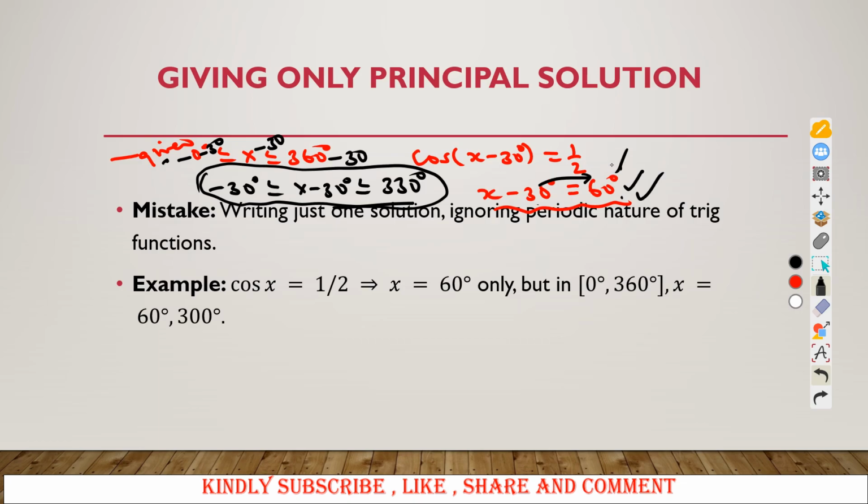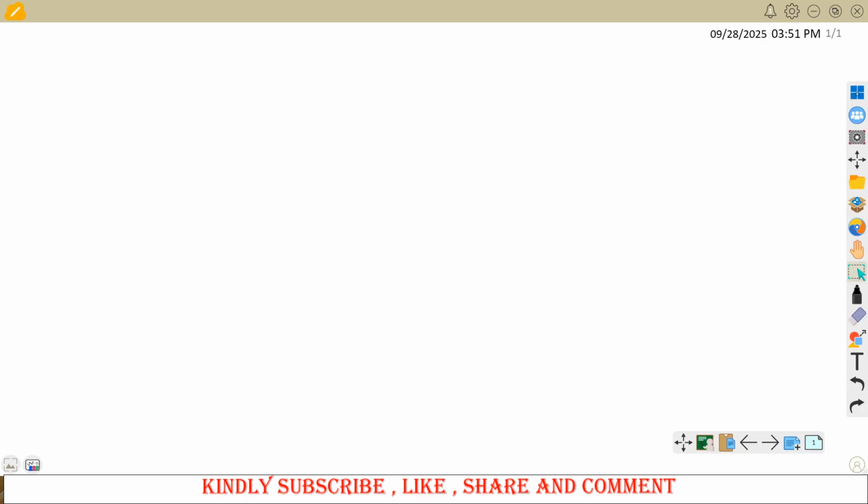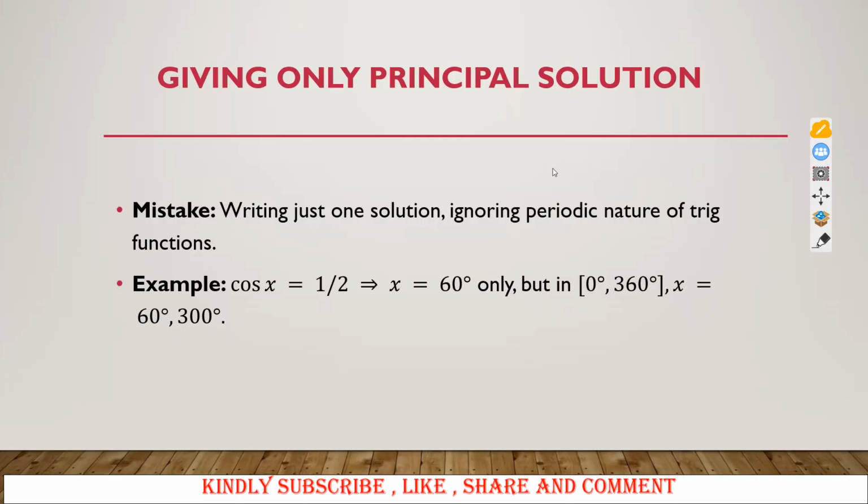First use the 60 degrees to get all the required angles where x minus 30 degrees lies, meaning the angles between negative 30 degrees and 330 degrees. Above that or below this, they will not qualify. So I hope the issue of giving only the principal solution, and of looking at the given range, is now solved.